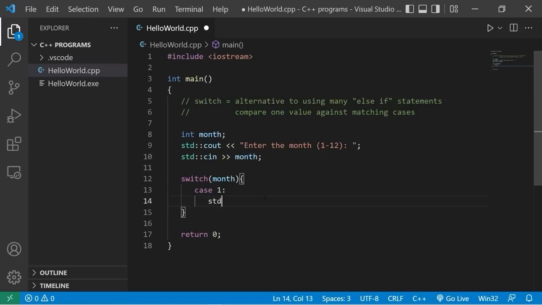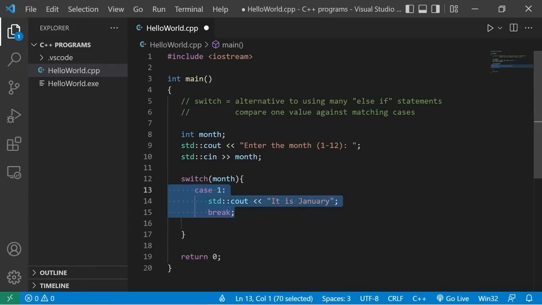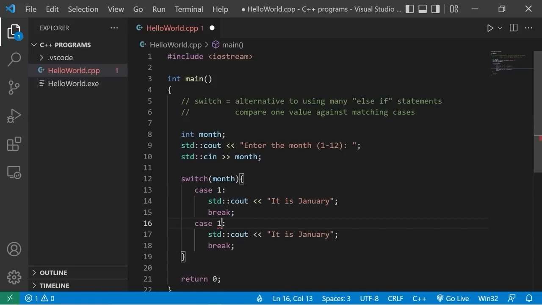Let's display a message. Standard output, it is January. At the end of this case, add break to break out of the switch. So that is case 1. Let's work on case 2. So case 2, it is February. I think the rest is self-explanatory.